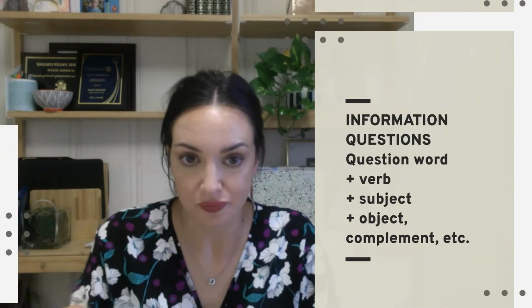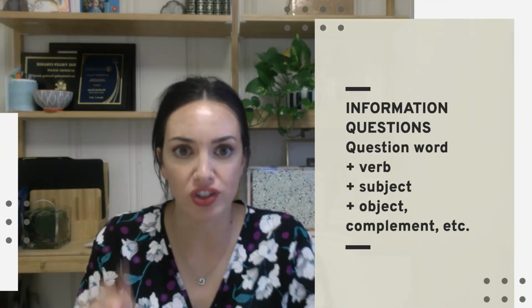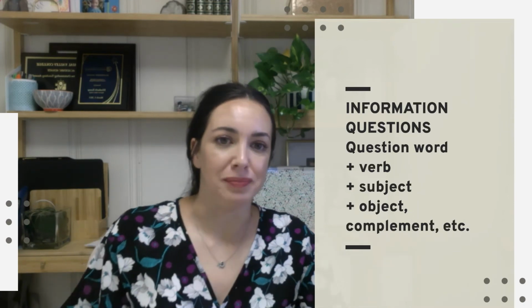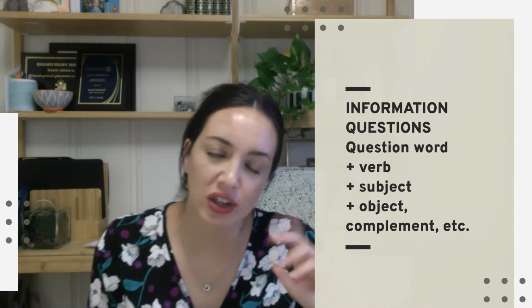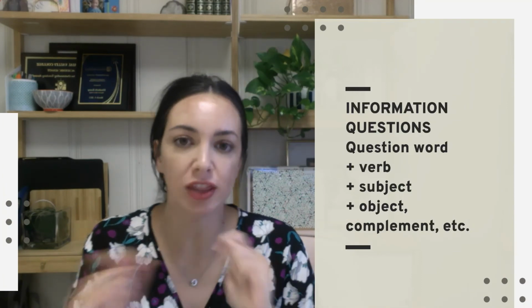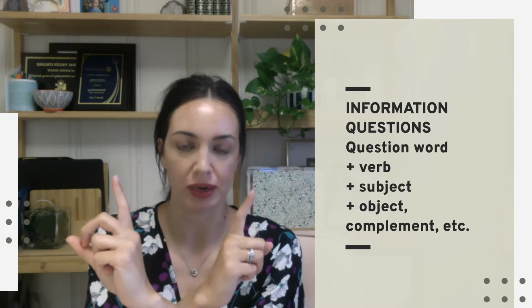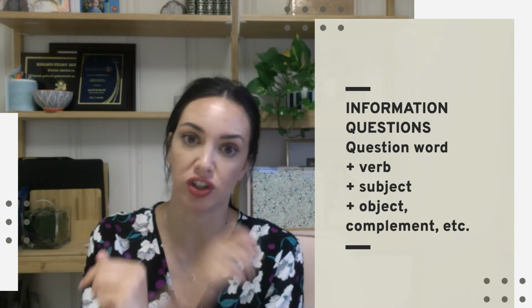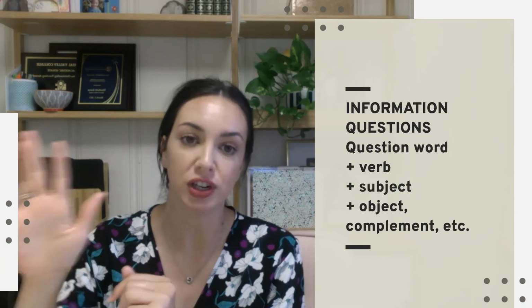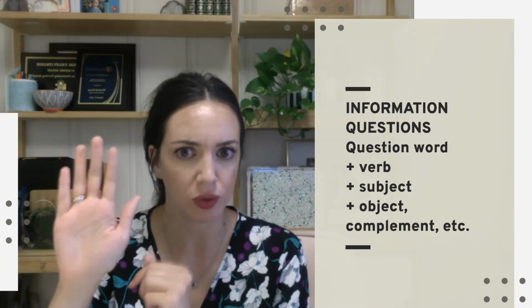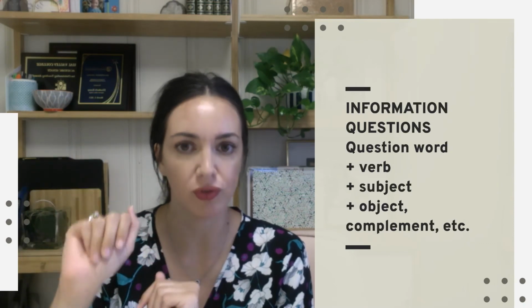So, there is one more type of question, information questions. These are my absolute favorite. I love getting information. To make information questions, there is one extra step. So to make those yes or no questions, you switch your subject and verb. To make an information question, you're going to add a question word or a W word, depending on what you've learned before.